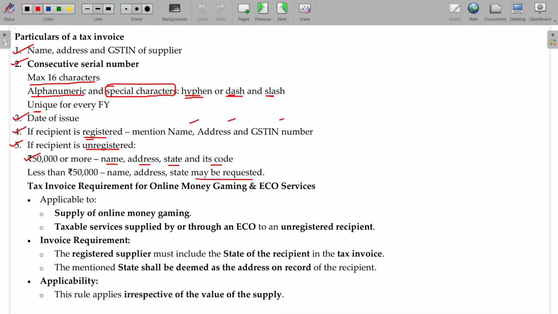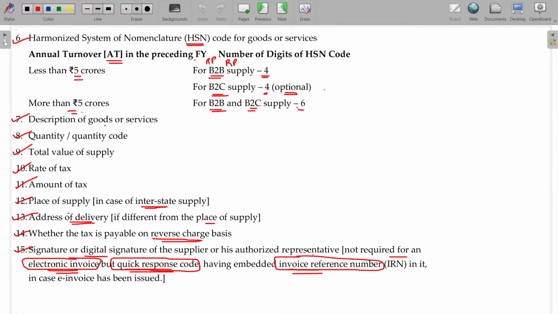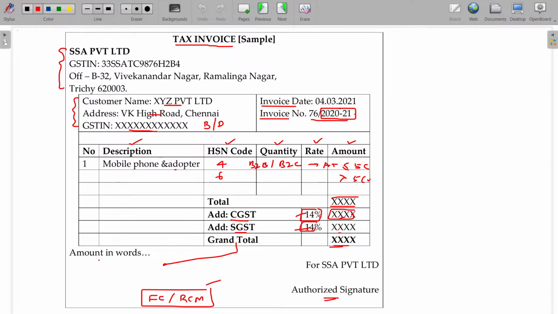So the particulars of a tax invoice run through almost 2 pages, but I have given the format. You need not mug up. If you are able to understand this format, you can recollect all the content easily. Is that okay?